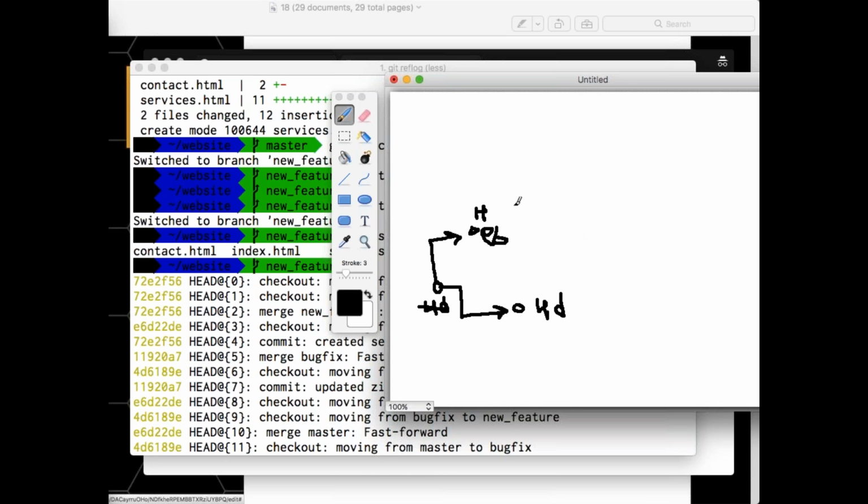I told you, right? That's the reason I told you head is always moving, it's never stable. We create another new branch, this head would be there. And if you are creating some particular branch and if there are no changes, it will always point to the last branch. The latest head would be the new commit ID for your latest branch which you created. Right? That is very important.